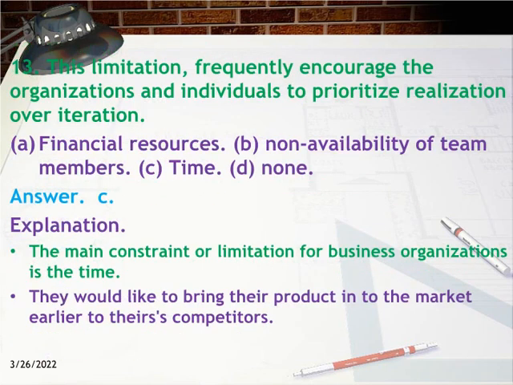13. This limitation frequently encourages organizations and individuals to prioritize realization over iteration: A. Financial resources. B. Non-availability of team members. C. Time. D. None. Answer C. Explanation. The main constraint or limitation for business organizations is time. They would like to bring their product into the market earlier than their competitors.